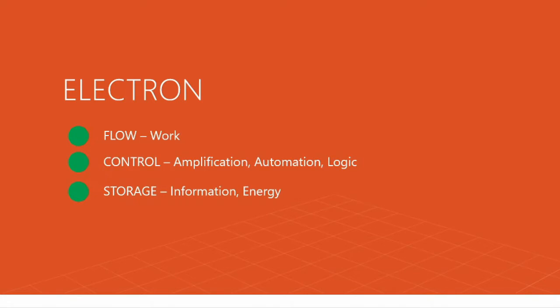Then the third thing is storage. You can store information, you can store energy. So these are the 3 points that I want to bring about, how from the physics of the working of an electron, we can really understand electronics in a better way. And the medium through which an electron flows could be matter or vacuum.